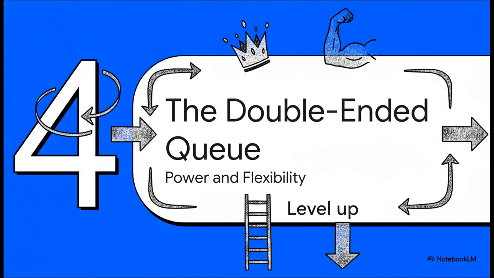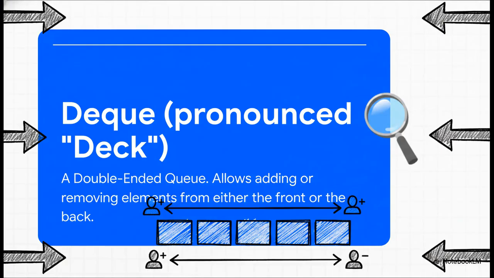Okay, so we've pretty much mastered the queue. But what if we could make it even more powerful? Well, it's time to level up and meet its more flexible, super-powered cousin, the deque. A deque, and you pronounce it "deck" like a deck of cards, stands for double-ended queue. And honestly, it's the perfect name for it. It's a line where you can add or remove people from both the front and the back. Total chaos at the ticket counter, but incredibly useful in programming.